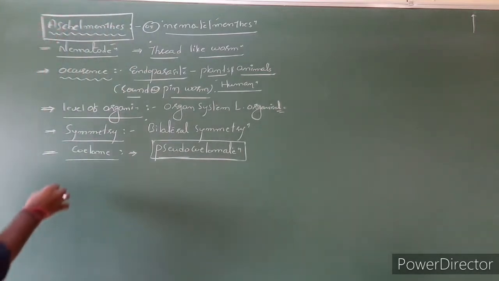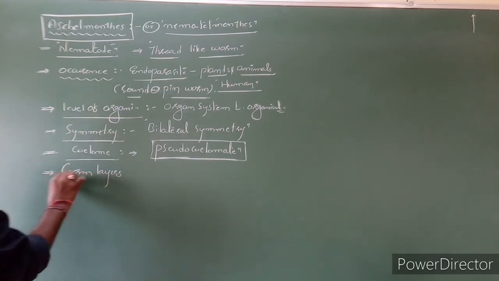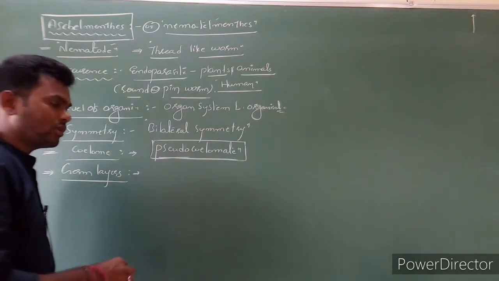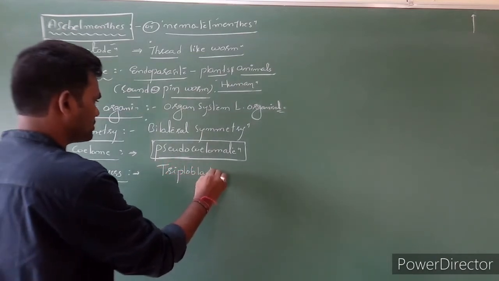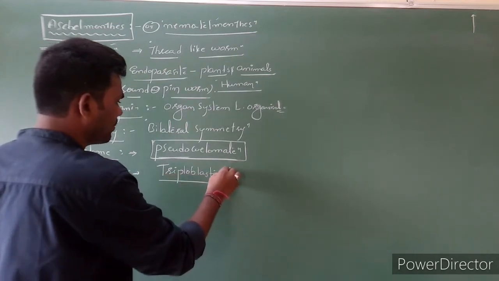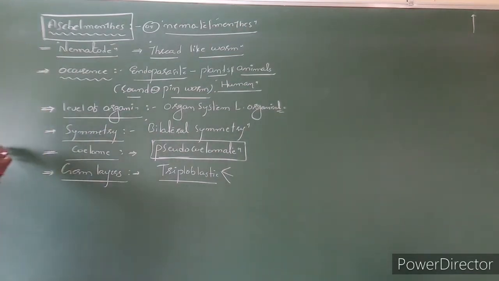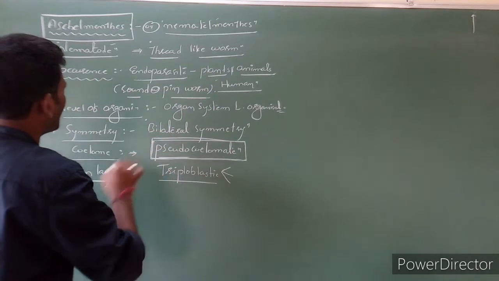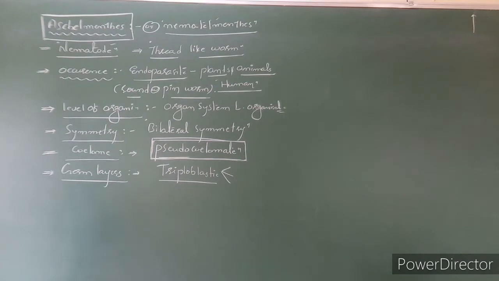Clear? Next, germ layers. Three layers are present, so it is called triploblastic. Outer layer is ectoderm, mesoderm as well as endoderm. What is the major difference between Platyhelminthes and Aschelminthes? Platyhelminthes are acoelomates, Aschelminthes are pseudocoelomate. This is the first major difference.